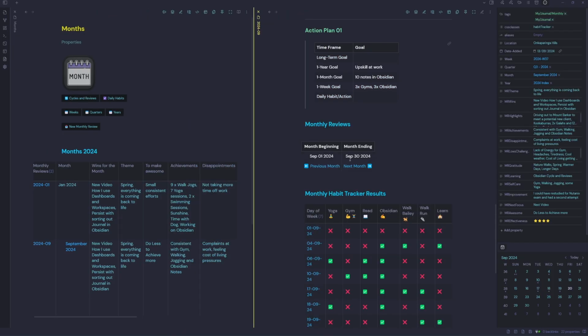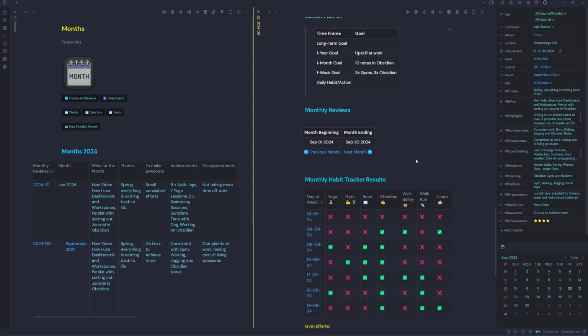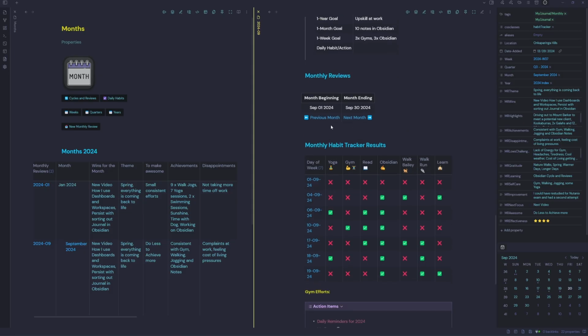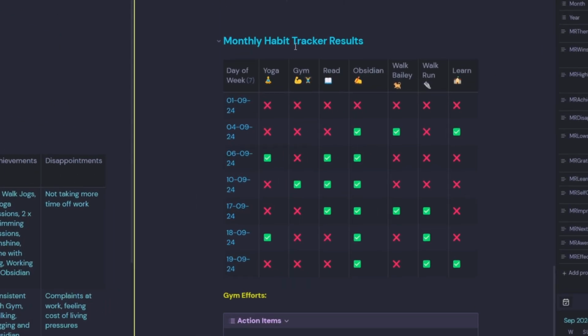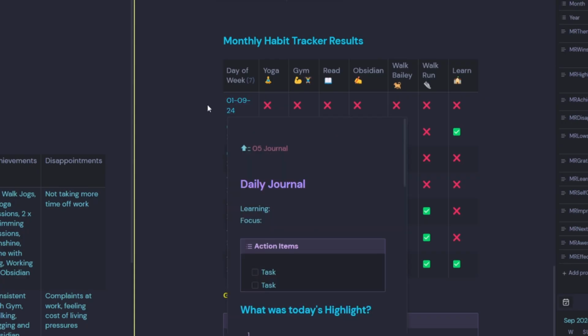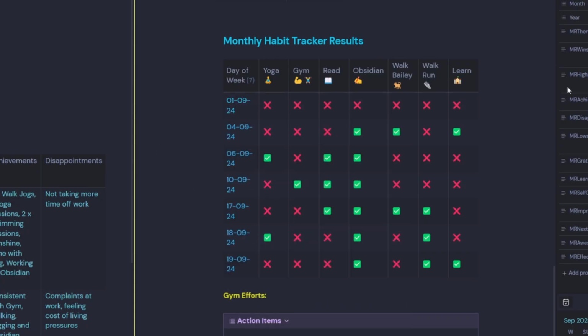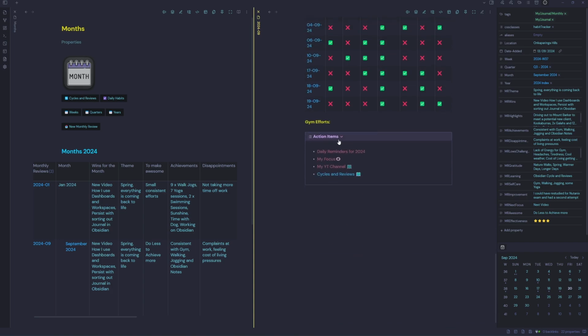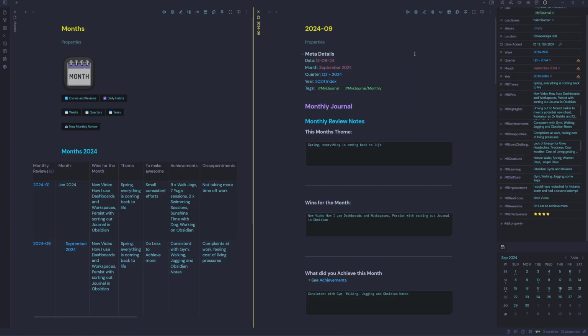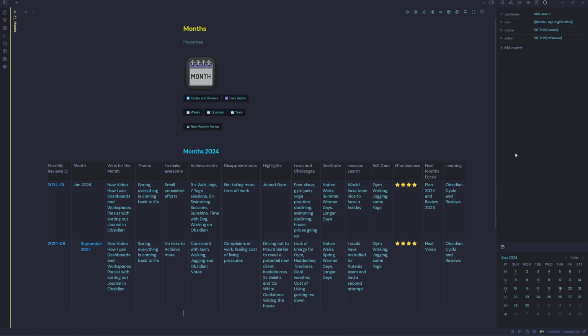Then you've got the month beginning with the month ending. We've got quick links to the next month and the previous month. We have a quick snapshot of our monthly habit tracker results. We can see here that we had 7 journal entries with all their habit trackers entered. And then we also have the action items down the bottom where we can quickly jump to another section. All right, so we'll close out of that, go back to our cycles and reviews.